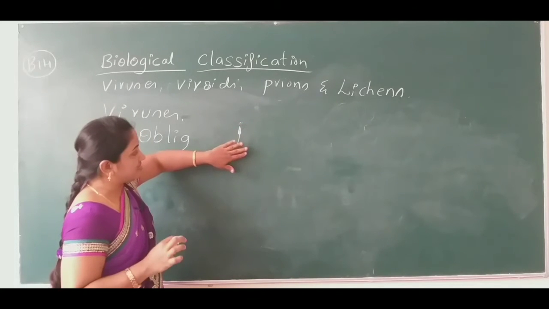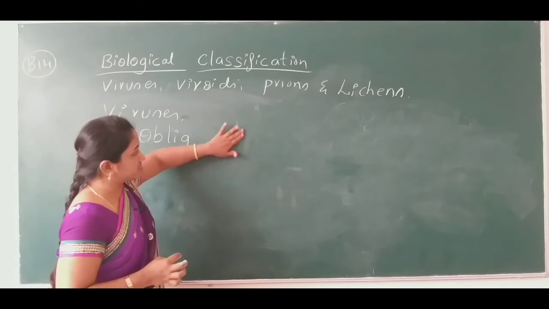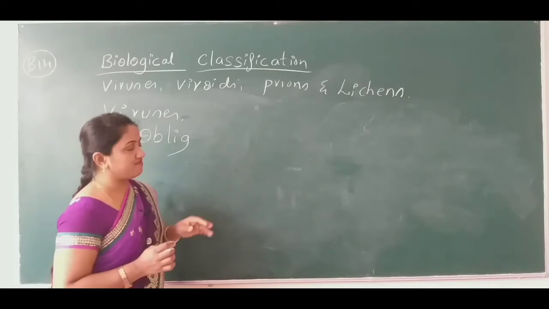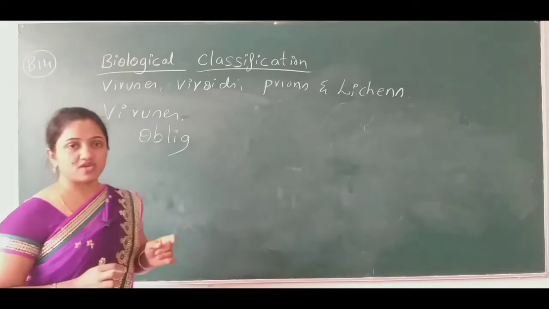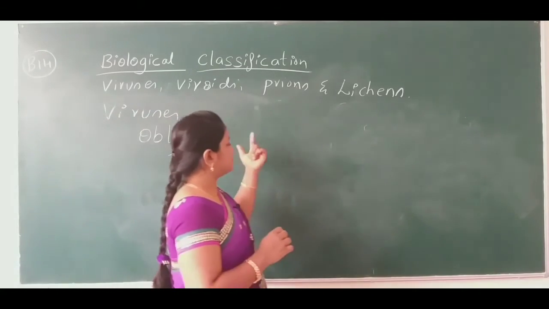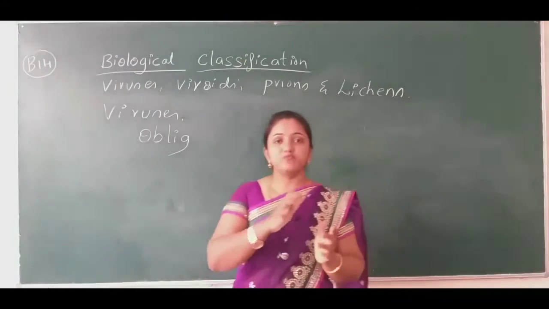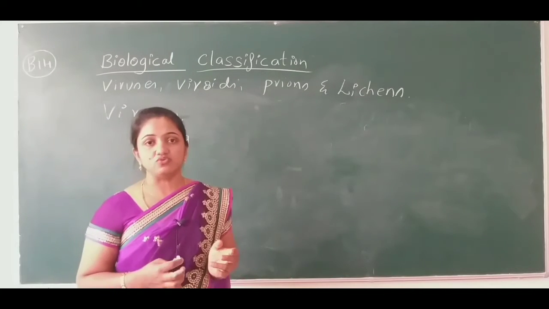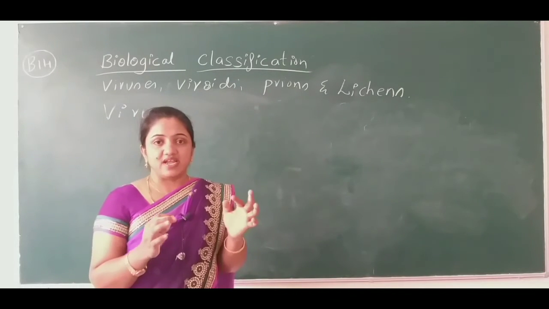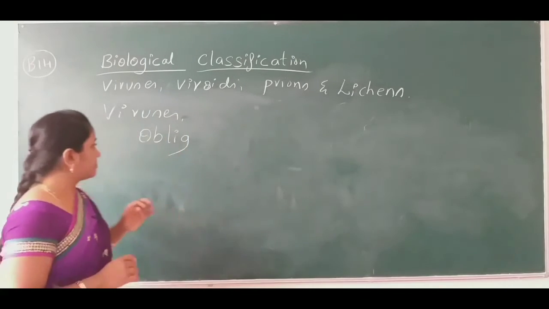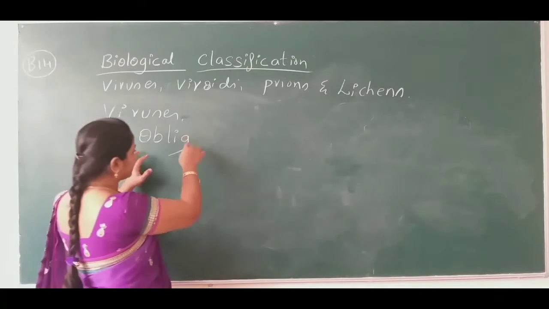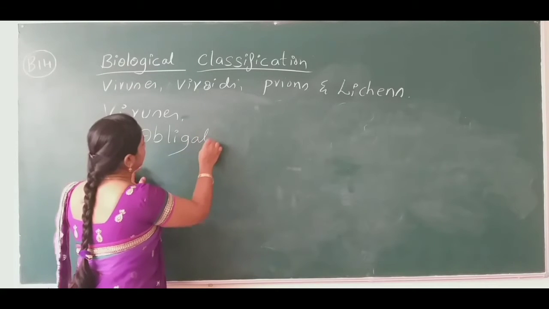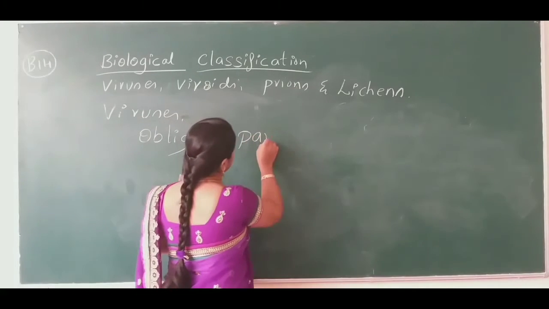After a certain duration, this virus will be destroyed. So only to be in a living condition does it need the host cell, or else it is going to die. That's why it is known as an obligate parasite.